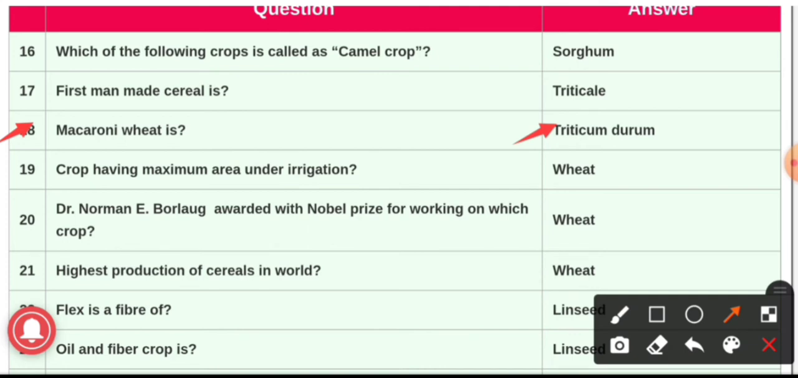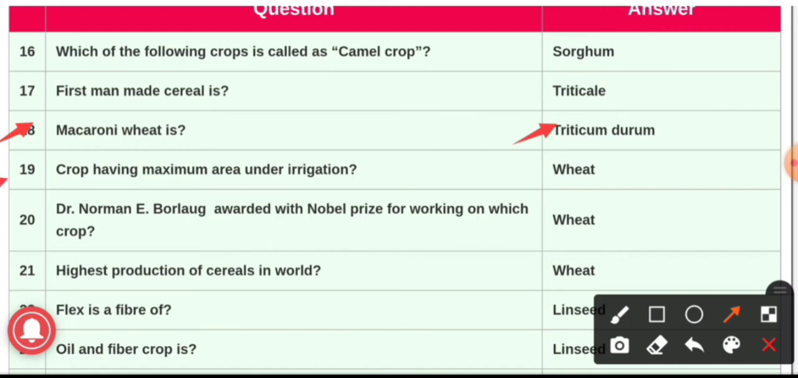And this Triticum durum is used for making semolina, and it is the second important wheat which is grown in India. Important varieties regarding Marconi wheat are Meghadut, HP 4530 and Malvika. So this was about question number 18.